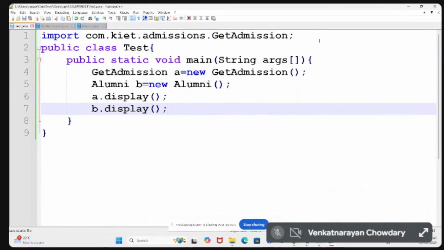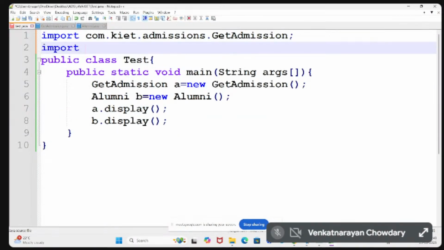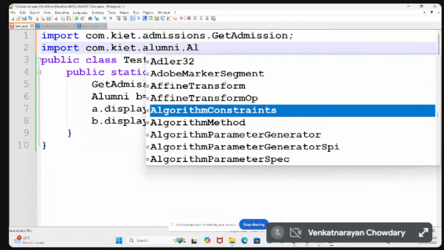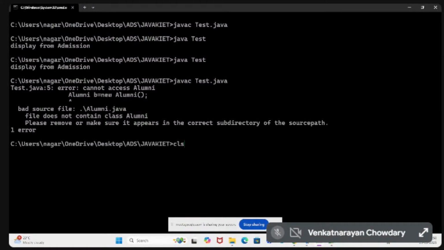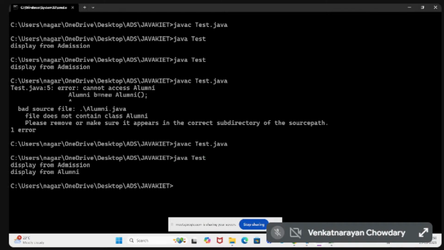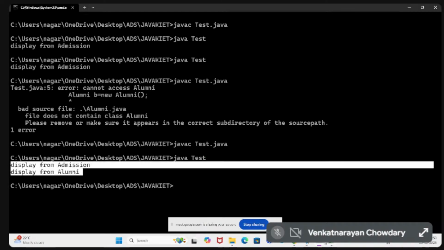The package name is simply import com.kite.alumni. So this is the class, and this is the package. This class is importing from the package called com.kite.alumni. This is how we'll create our own packages, and we'll import the packages.